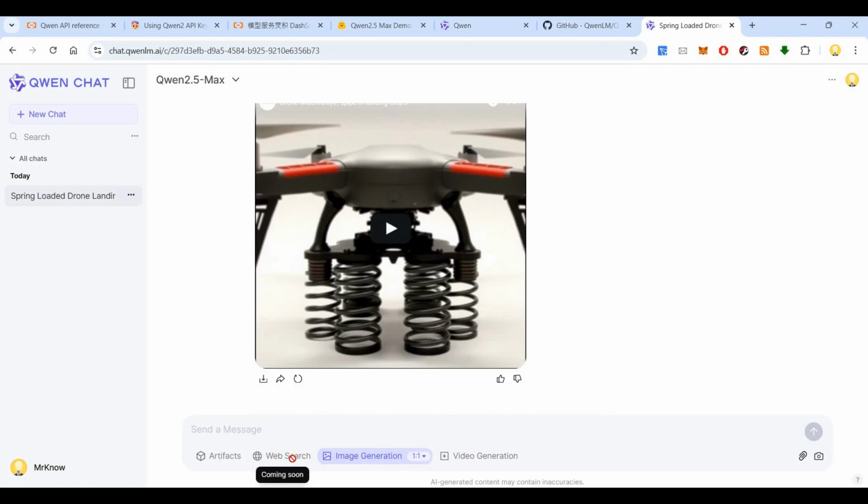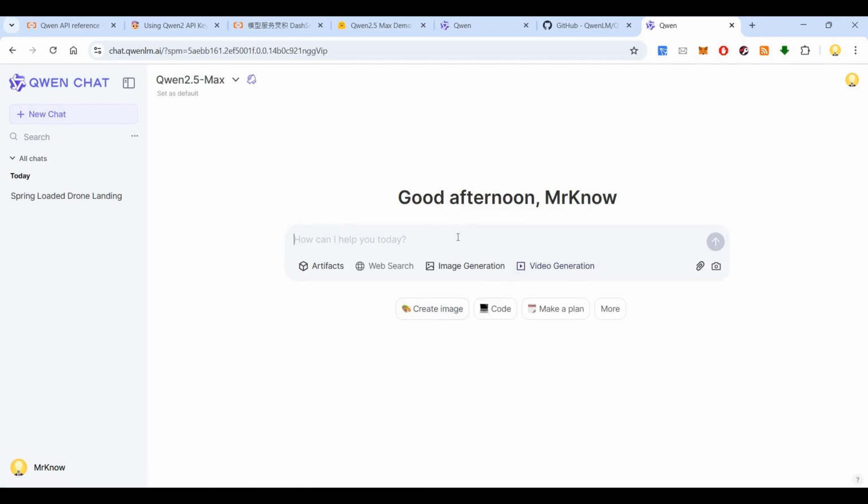You see here, web search is also coming soon, and video generation capabilities. Now let me go to a new chat. Let's say create a drone crashing into the windshield of a BMW car.